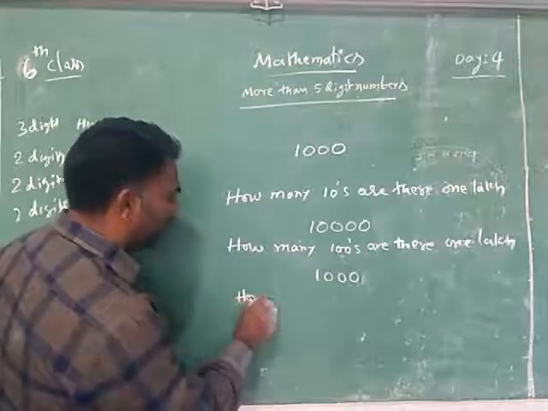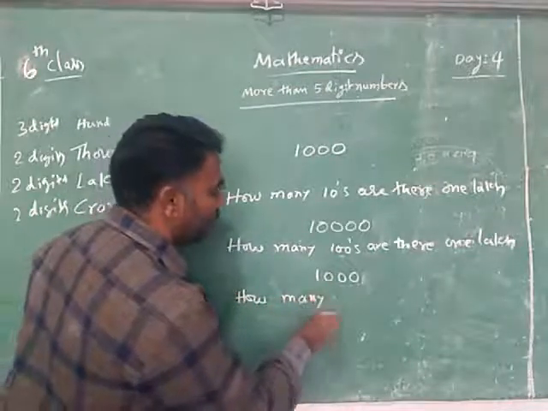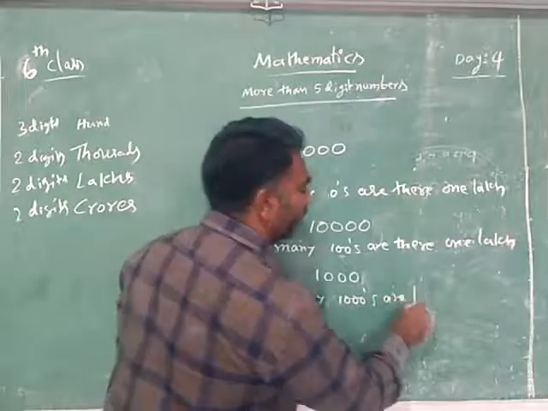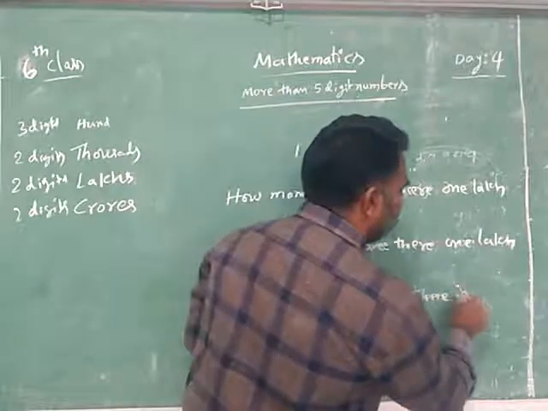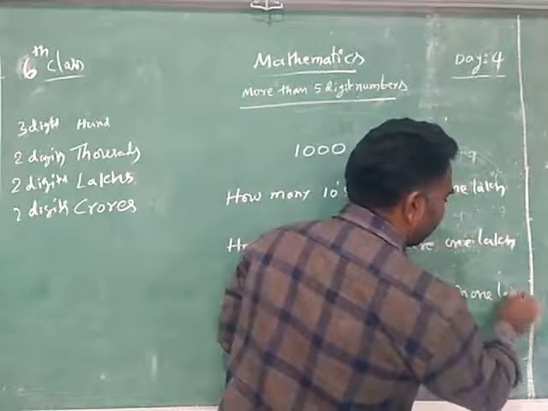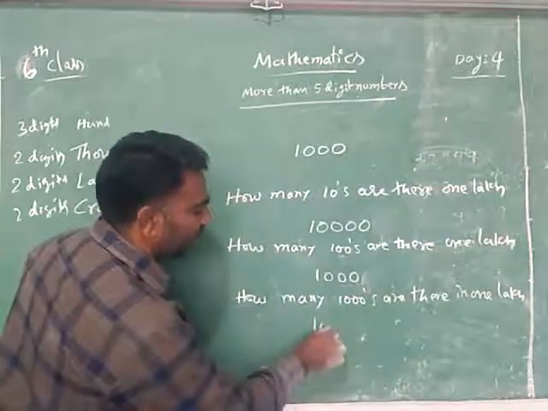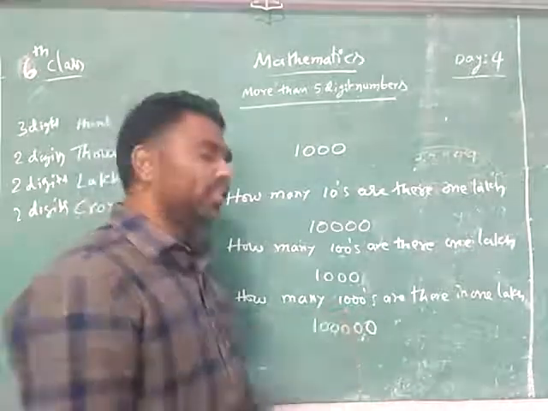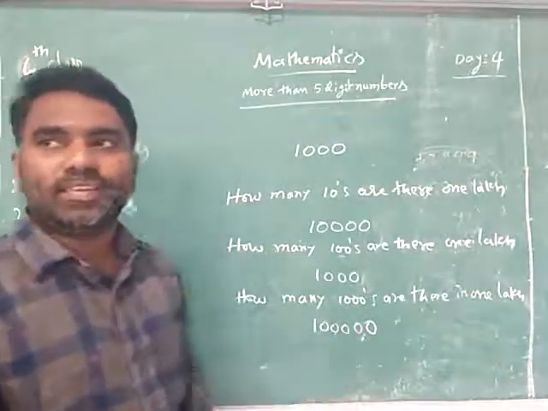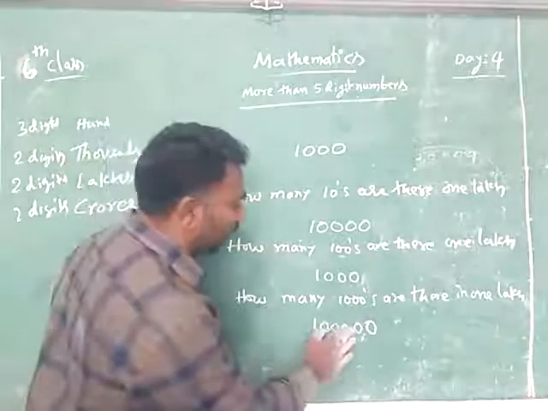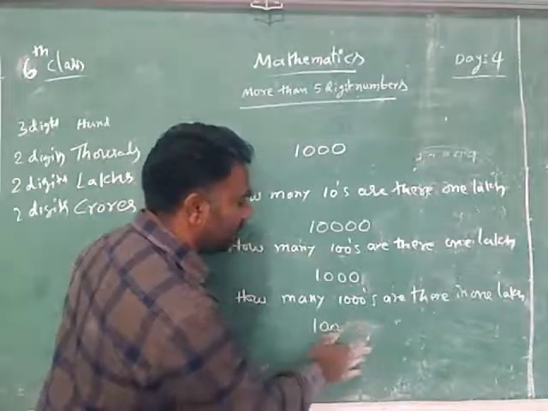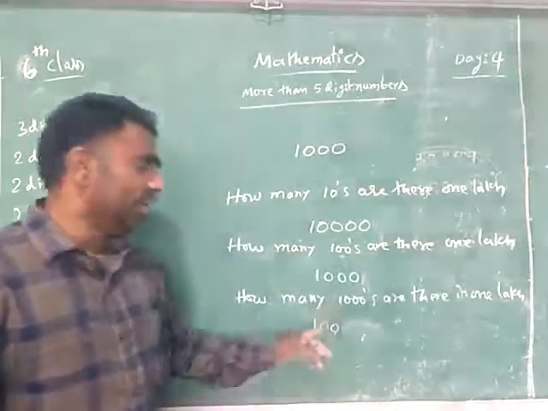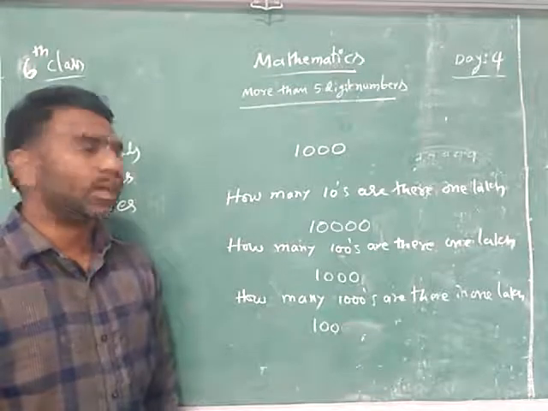Now one more question I am asking you. How many thousands are there in 1 lakh? So how do you answer it? We will write 1 lakh because he is asking in 1 lakh now. After that, how many thousands are there is asking. That's why 1,000 is what digit? 3 digit. Now 3 zeros are there. That's why 3 zeros he will close. We will rub. Then what is the number you got? 100. Means how many thousands are there in 1 lakh? 100 thousands are there. So like that you can answer.